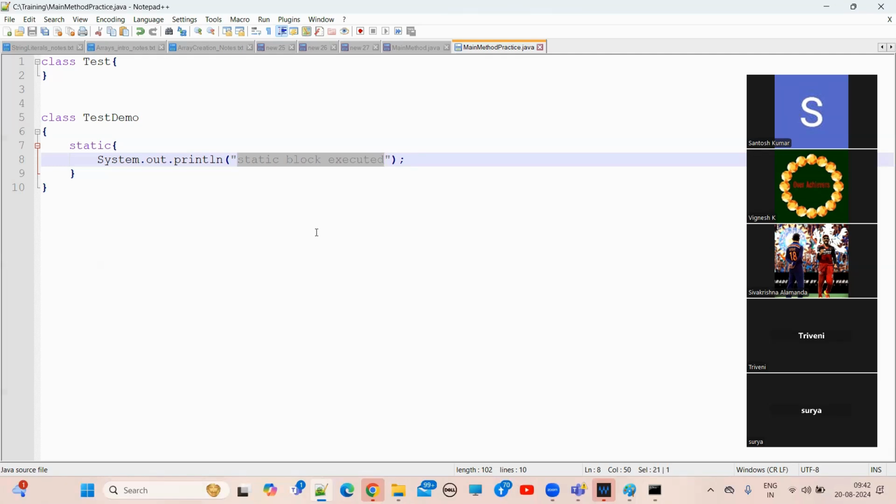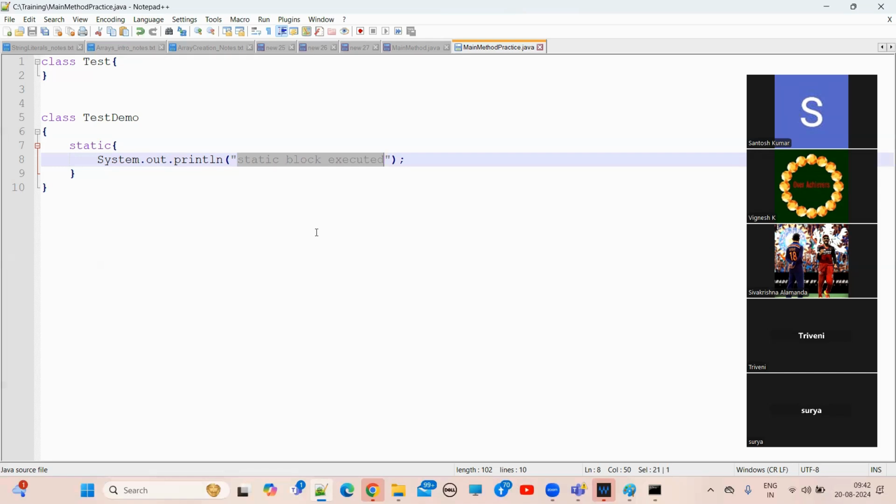Like that, it will execute. But after the 1.7 version, there is a change in the JVM configuration, the JVM program. If you do not define any main method, it will automatically throw a runtime exception. So there is a change in the JVM program itself, guys, from the 1.7 version.